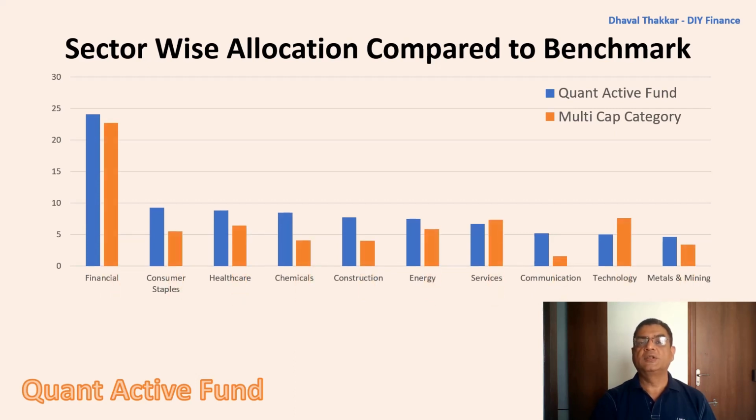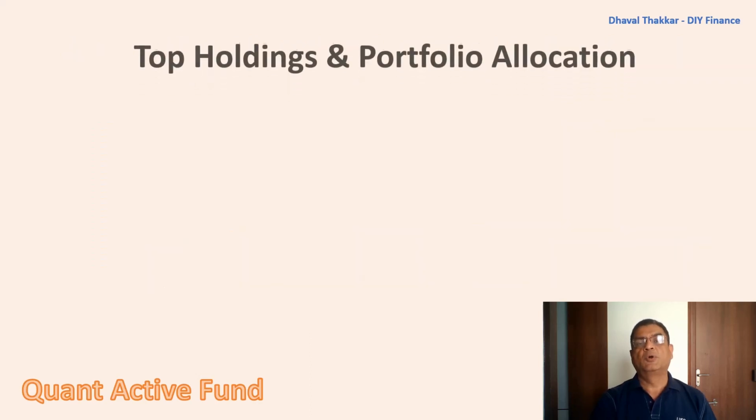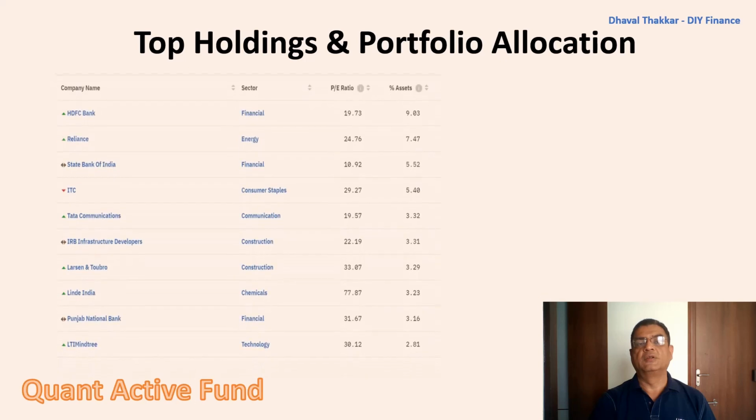When the sector allocation is compared to its benchmark, the allocation is quite different. One thing should also be noted: the allocation to the financial sector is quite high, and such high allocation to a particular sector can lead to concentration risk and can dampen the performance of the fund if the sector does not perform well. So now let's look at the top holdings and portfolio allocation.